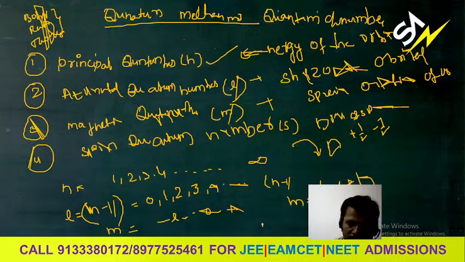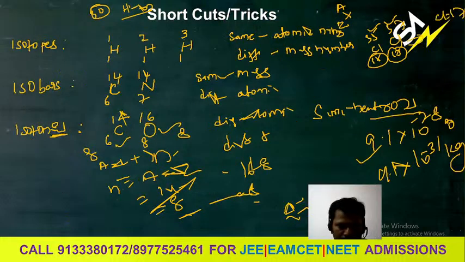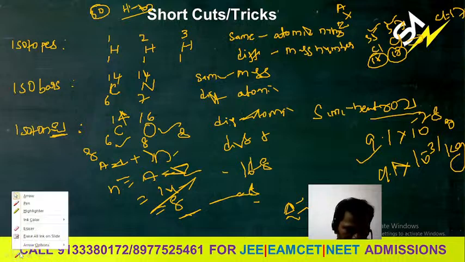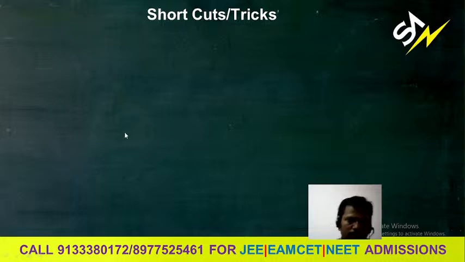Then the spin quantum number, very easy. This is plus half or minus half. Okay, this is the situation we observe in these quantum numbers. By using this you can understand this. And I will give some of the rules for electron filling. Right now I will explain some of the rules. What are the rules?